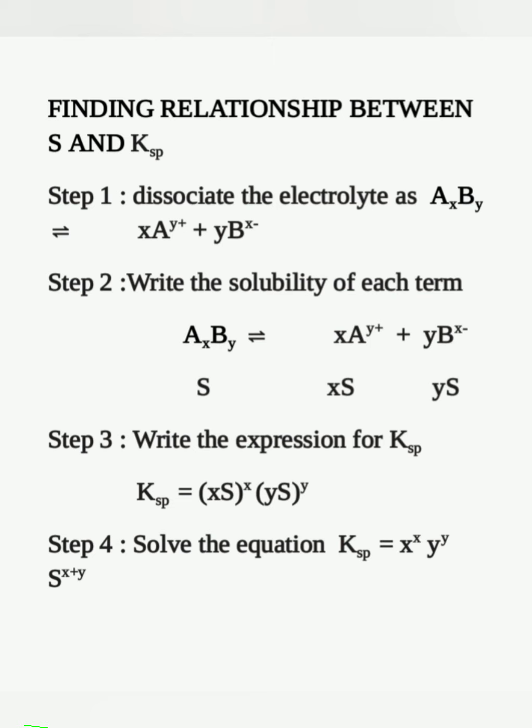So write down that equation. Write the solubility under each term, then write the expression for KSP, the solubility product, and solve the equation: KSP is equal to x to the power x into y to the power y into S to the power x plus y. Using this relationship, we can find the solubility of any substance, or the solubility product of a substance can be related to its solubility using this formula. Using this formula, we'll also do some numericals.